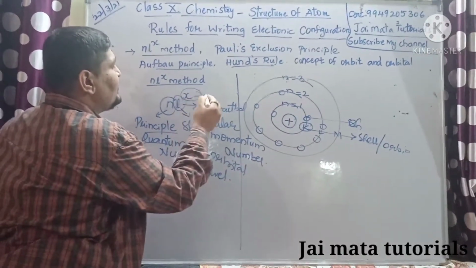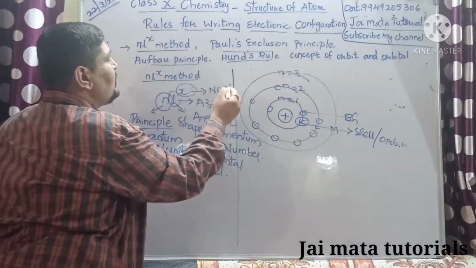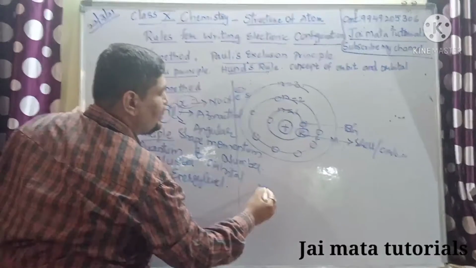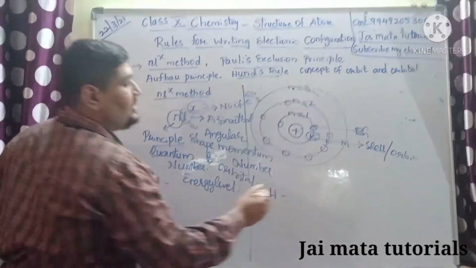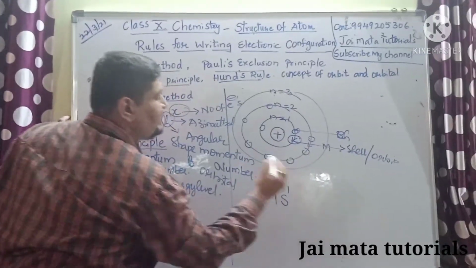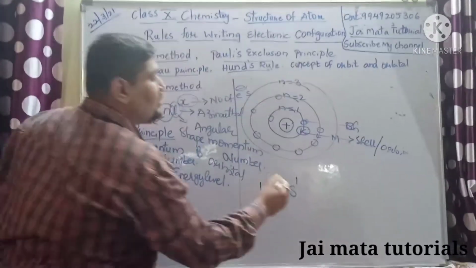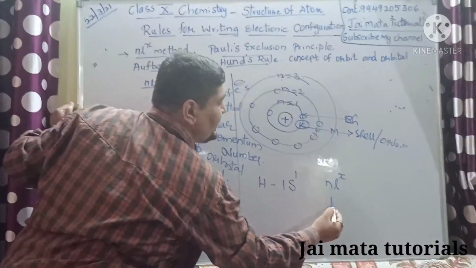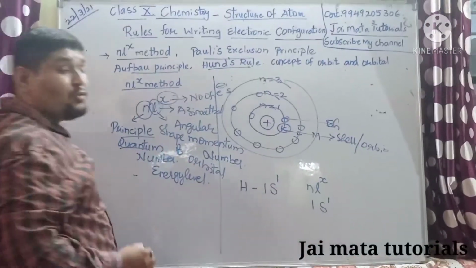And what do you mean by X here? X stands for the number of electrons. For example, I'll take the hydrogen configuration. As you know, the hydrogen configuration is written as 1s1. In the same way, when I write in the form of the NLX method, this is the way we represent it.